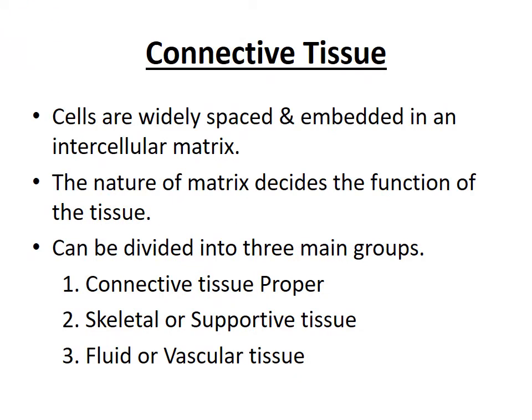Another major group of animal tissue is connective tissue. Cells of this connective tissue are widely spaced and embedded in an intercellular matrix. The nature of the connective tissue matrix decides the function of the tissue. Connective tissue can be divided into three main groups: connective tissue proper, skeletal or supportive tissue, and fluid or vascular tissue.